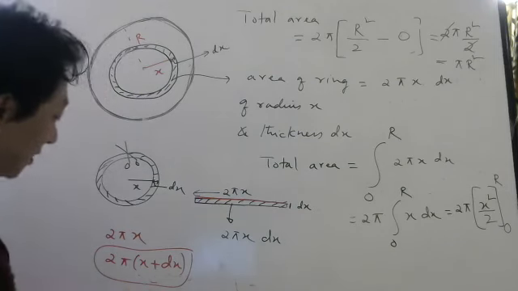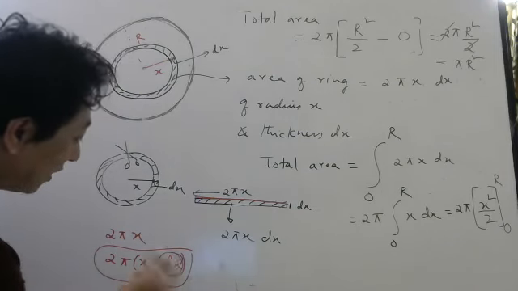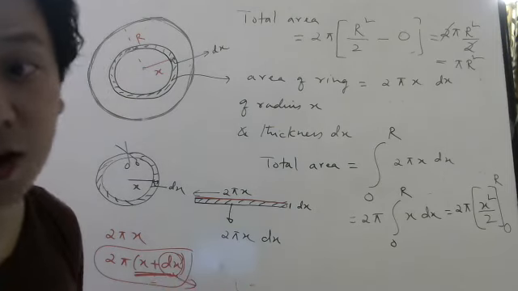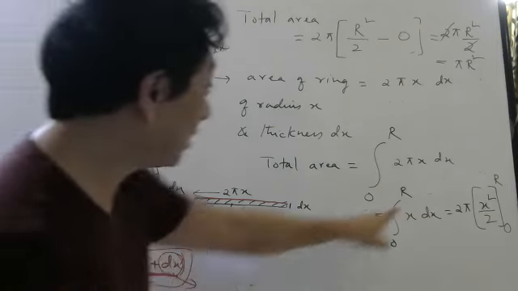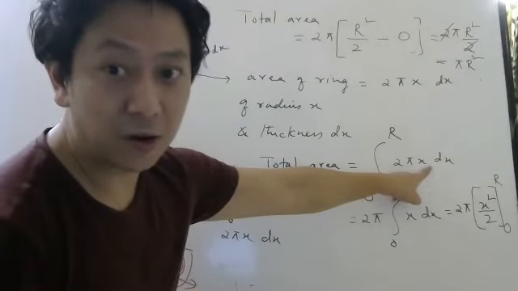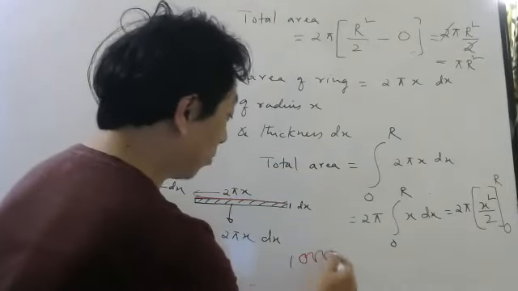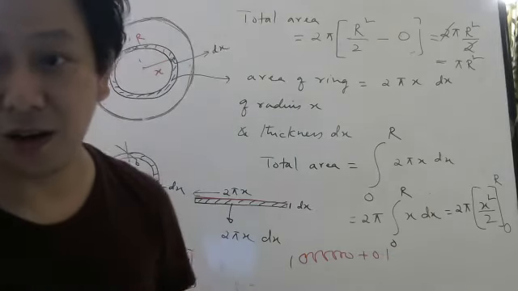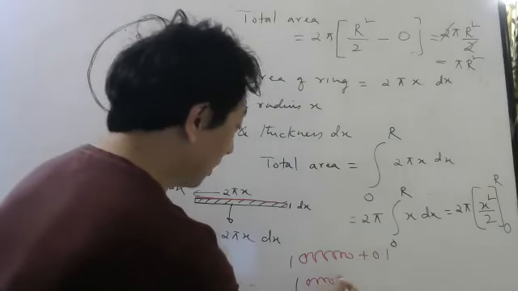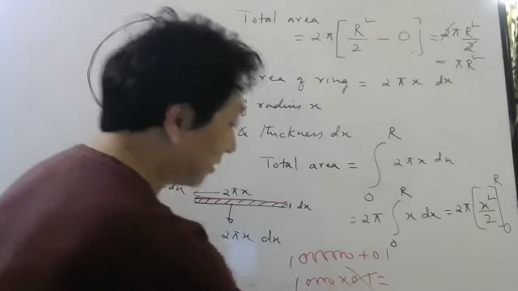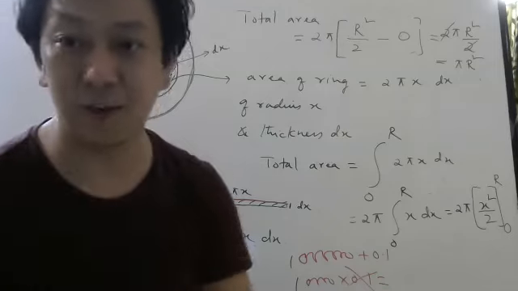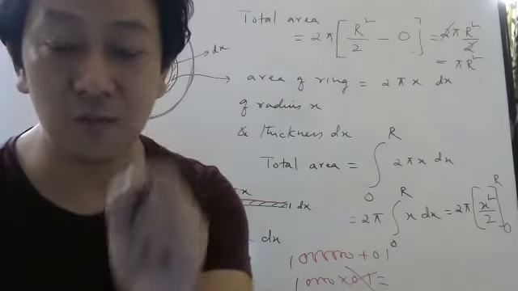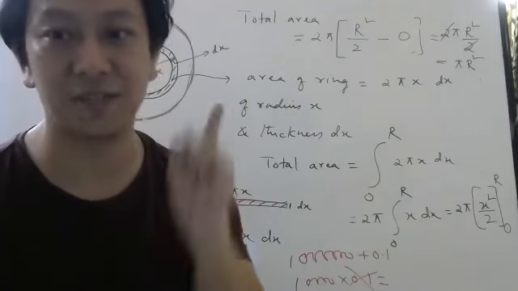So the reason is very simple. While adding, this is very small, so you can neglect something which is very small. While adding, remember, not while multiplying. While multiplying, you cannot neglect. 1 crore plus 0.1, you can neglect 0.1. But 1 crore into 0.1, you cannot neglect 0.1. While adding or subtracting, you can neglect something which is very small.